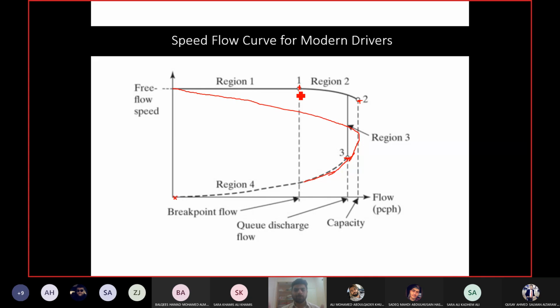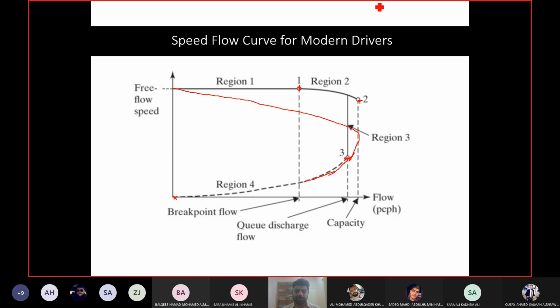There is a range of flow where the speed does not change at all. In the stable flow portion, when the density is lower, the speed does not change at all. This is what they're calling region 1, and this region ends at the breakpoint flow value.